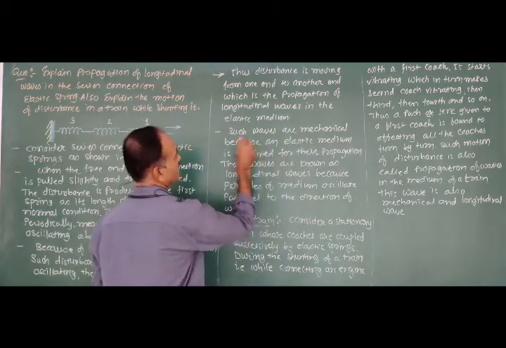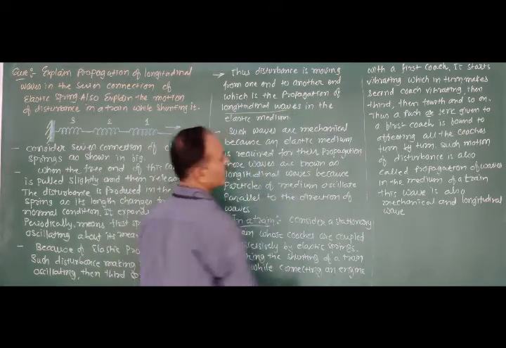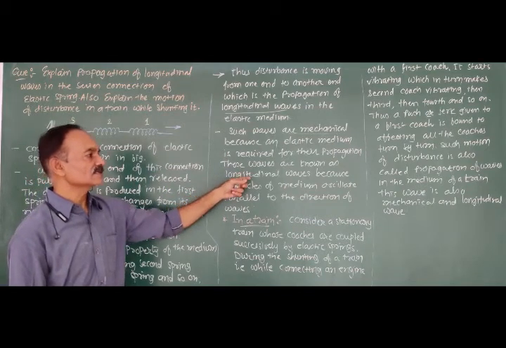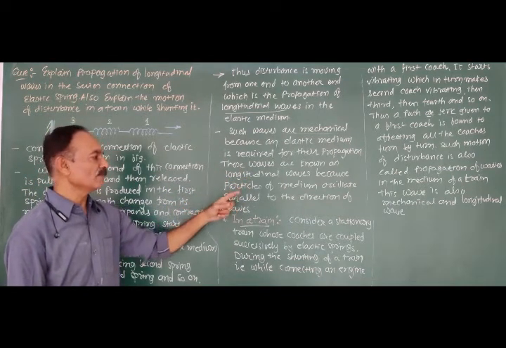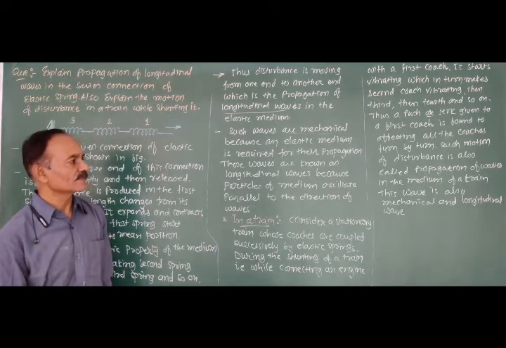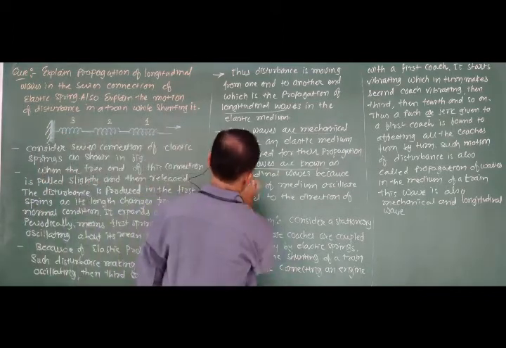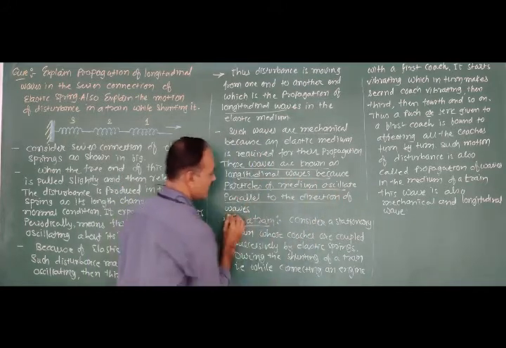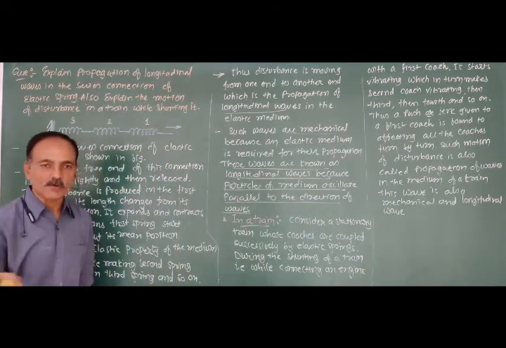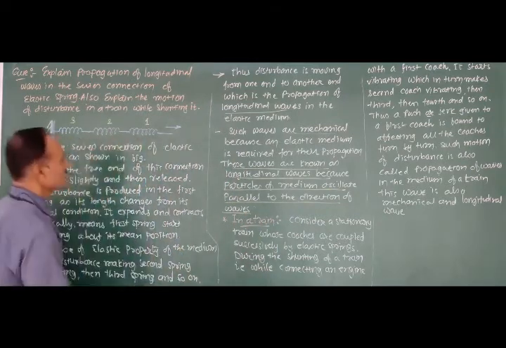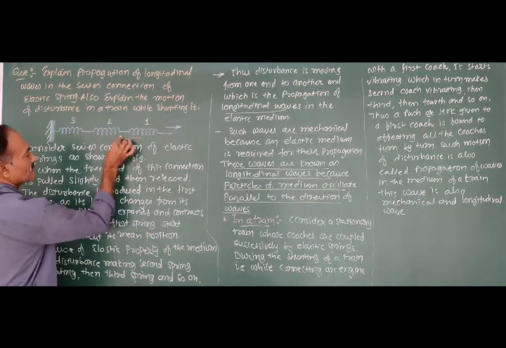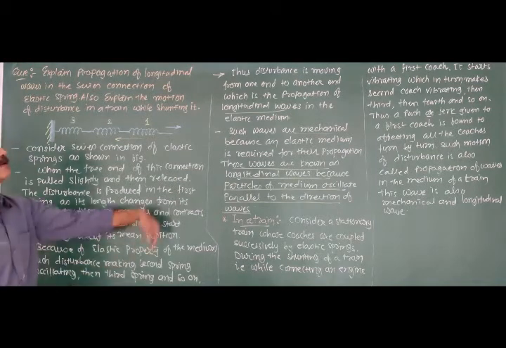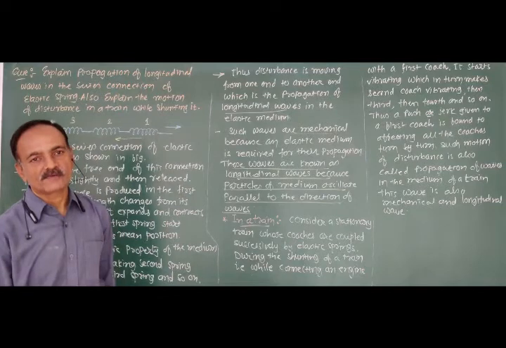Longitudinal wave requires a medium. Therefore, it is a mechanical wave. This wave is known as the longitudinal wave because the particles of the medium oscillate parallel to the direction of propagation of the wave. Here the disturbance is produced, and this disturbance is propagated in this direction along its length. Therefore, that is known as the longitudinal wave.